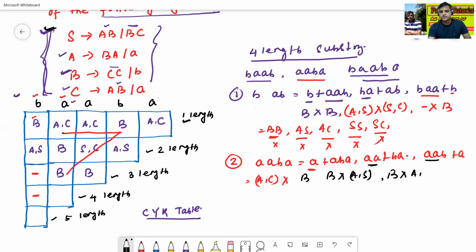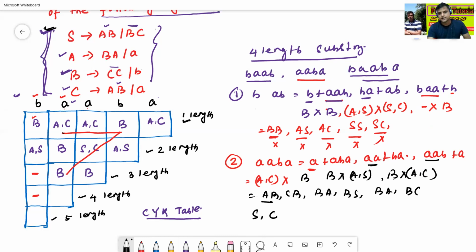Okay. So take the cross product of all. Here AB, CB, BA, BS, then BA, then BC.